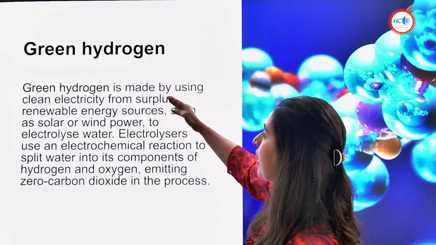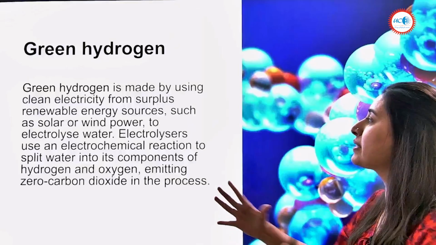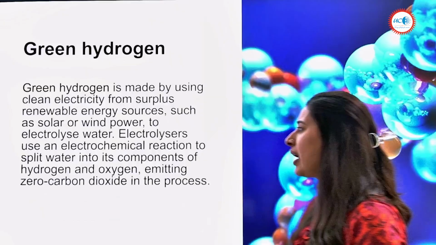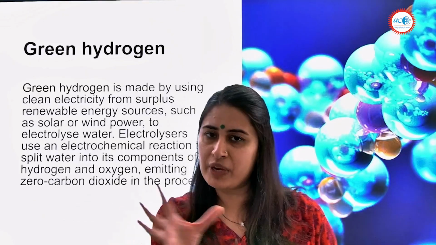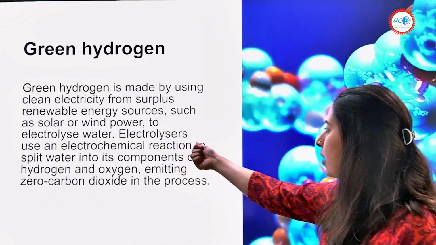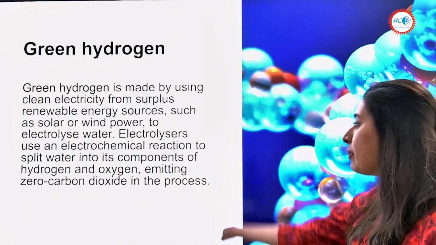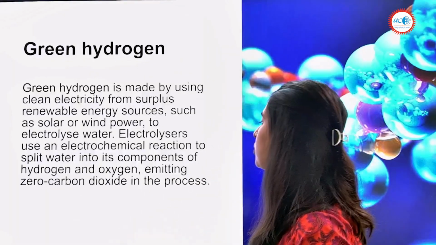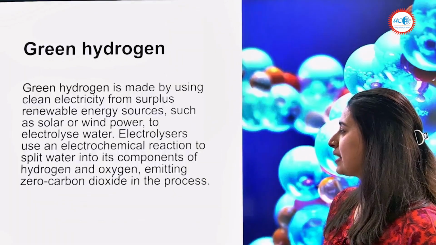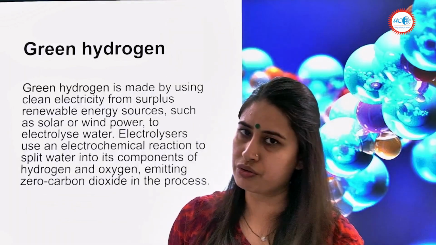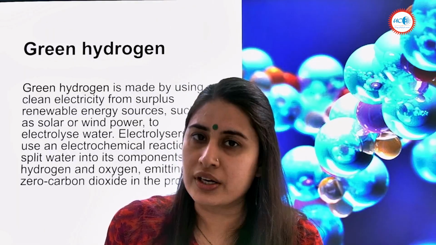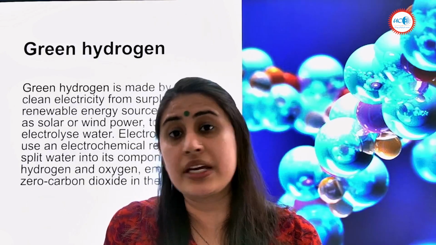Green hydrogen is made by using clean electricity from surplus renewable energy sources such as solar, wind power to electrolyze water. So we are making use of the renewable energy resources to carry out the process of electrolysis. Okay, so electrolyzers use an electrochemical reaction to split water into its components of hydrogen and oxygen, emitting zero carbon dioxide in the process. So it's also a combustion reaction. Reaction happening with oxygen to give the highest oxidized product is what is actually combustion.